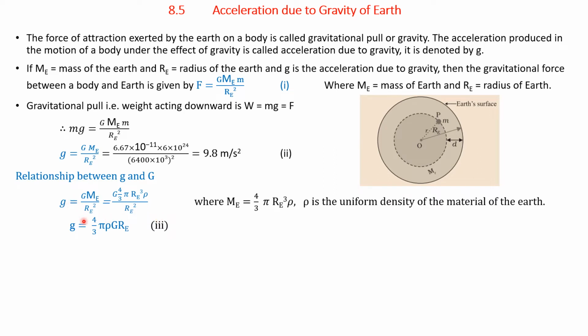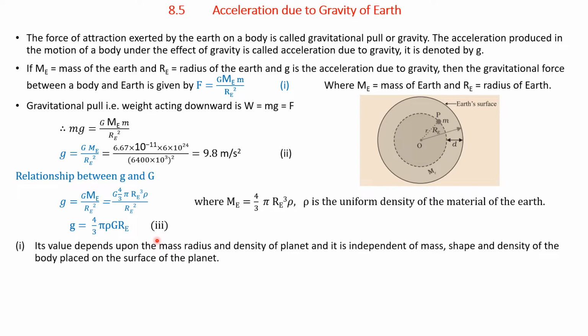Therefore, g equals 4 by 3 pi rho G R E, since R E square cancels with R E cube and only R E remains. Simplifying, we get g equals 4 by 3 pi rho capital G into R E. Let it be equation 3.